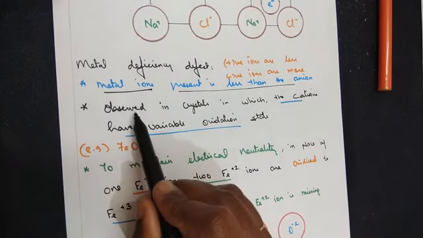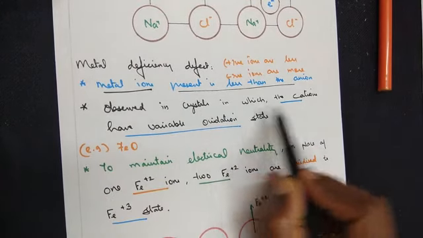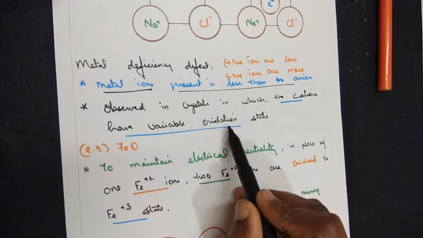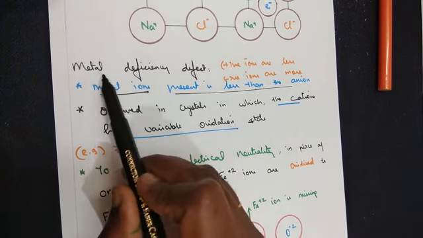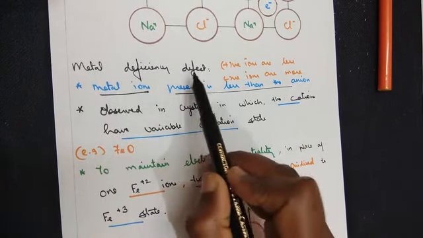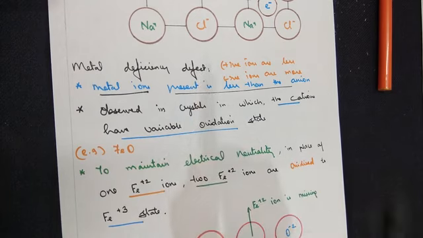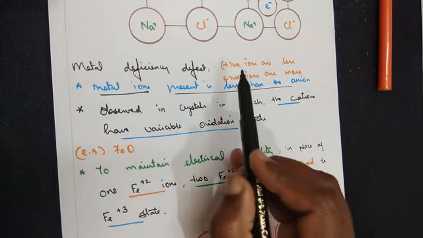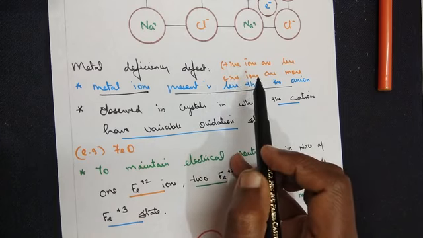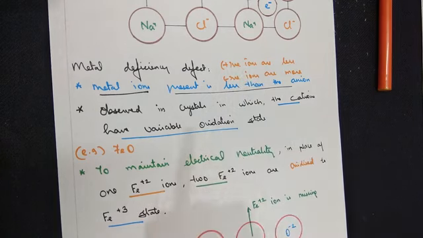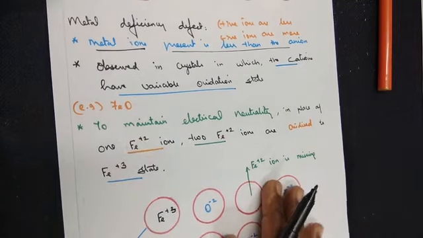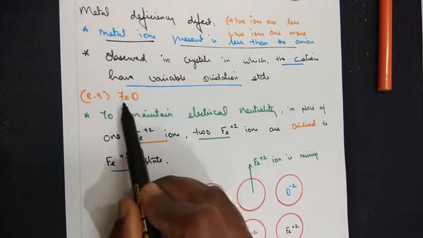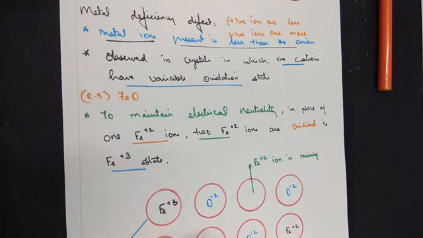Point number 2: observed in crystals in which the cations have a variable oxidation state. So when we explain the metal deficiency defect, the cation that we take should have the ability to exhibit a variable oxidation state. The example given in the textbook, the same example I have taken, is FeO, ferrous oxide.